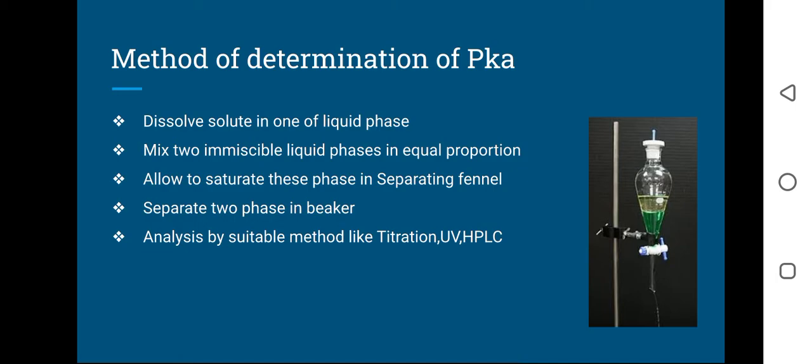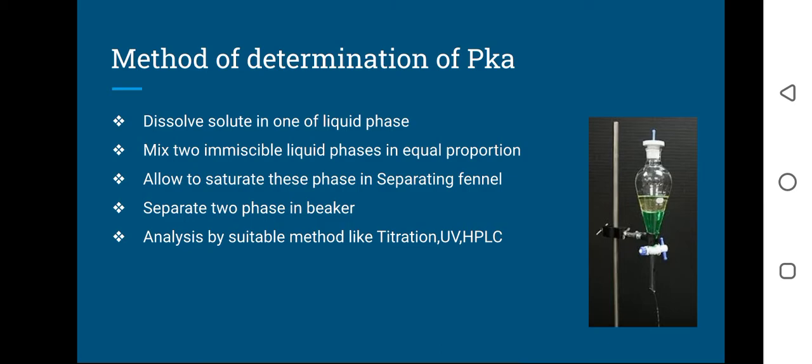There are various methods by which we can determine the distribution coefficient or partition coefficient. The solute for which we have to determine the distribution coefficient needs to be dissolved in one of the liquid phases. Then we will mix two immiscible liquid phases in equal proportion.